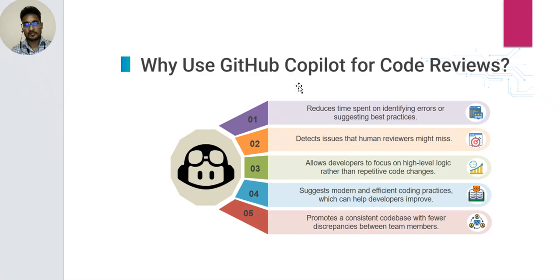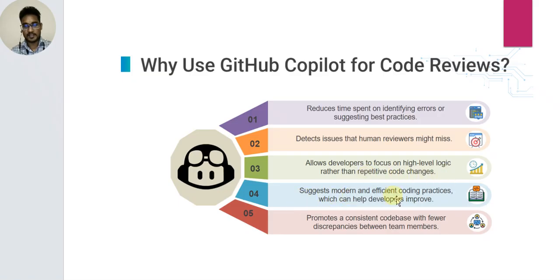Why use GitHub Copilot for code review? First, it reduces time spent on identifying errors or suggesting best practices. It detects issues that human reviewers might miss. It allows developers to focus on high-level logic rather than repetitive code changes.